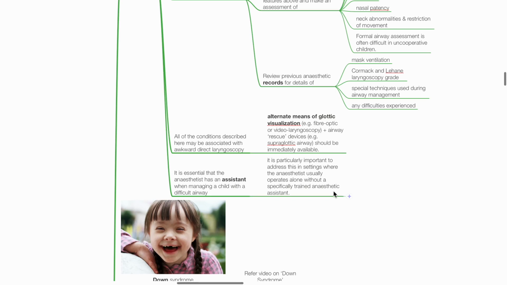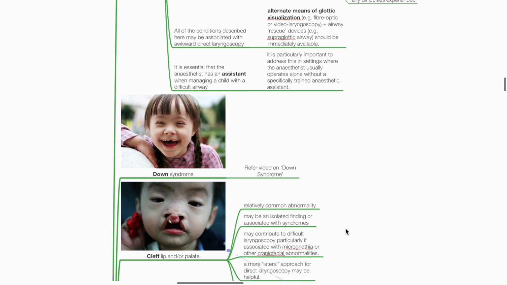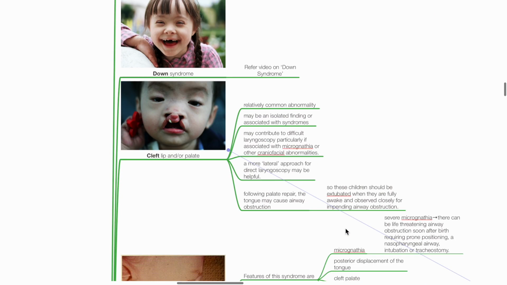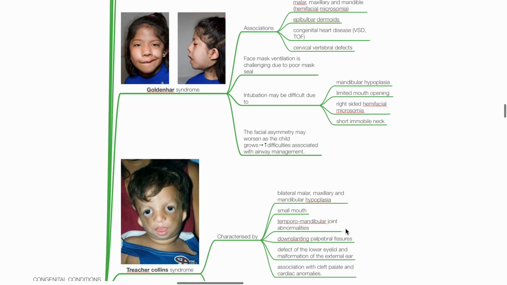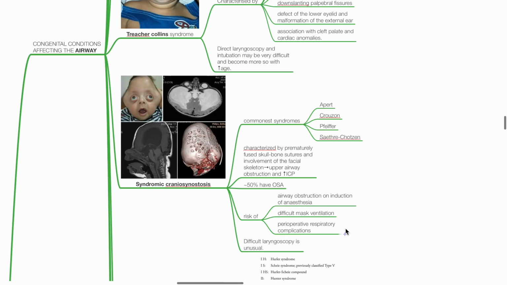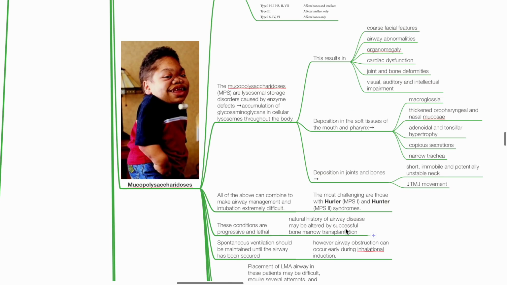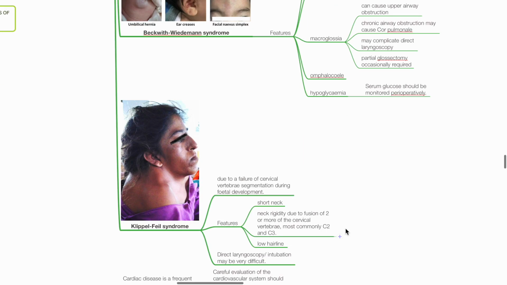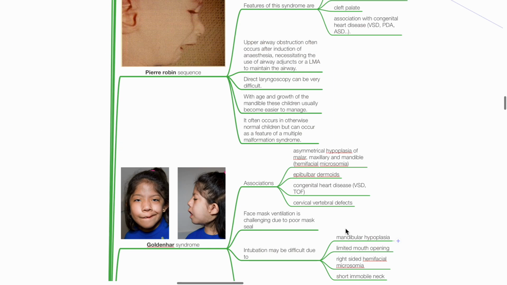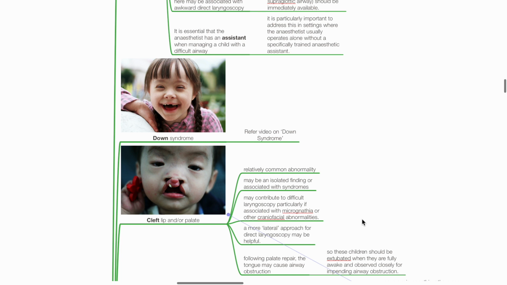Conditions associated with difficult airway include Down syndrome, cleft lip or cleft palate, Pierre-Robin sequence, Goldenhar syndrome, Treacher-Collins syndrome, syndromic craniosynostosis, mucopolysaccharidosis, Beckwith-Wiedemann syndrome, and Klippel-Feil syndrome. Regarding Down syndrome, kindly refer to the video on Down syndrome.